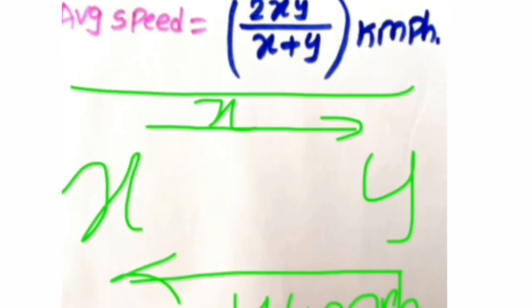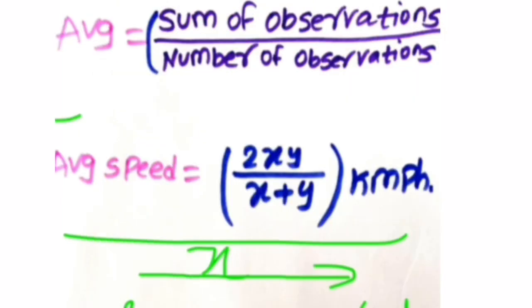The formula for average speed is 2xy divided by x plus y kilometers per hour. Do remember these two basics, and attempting average questions becomes very easy. Now let's see the most popular questions that will be asked in upcoming exams.